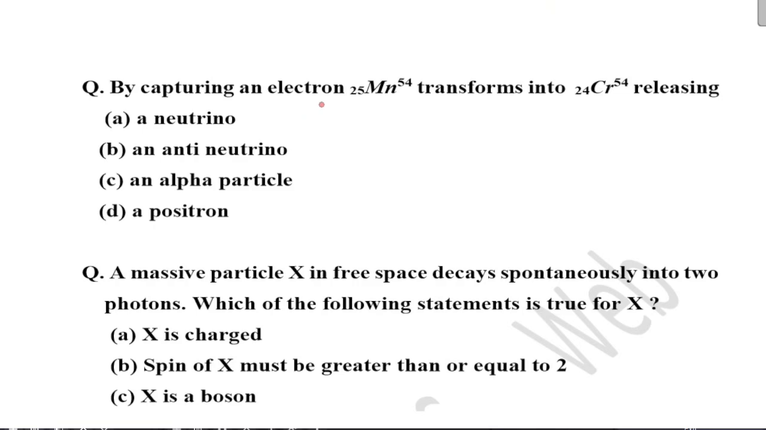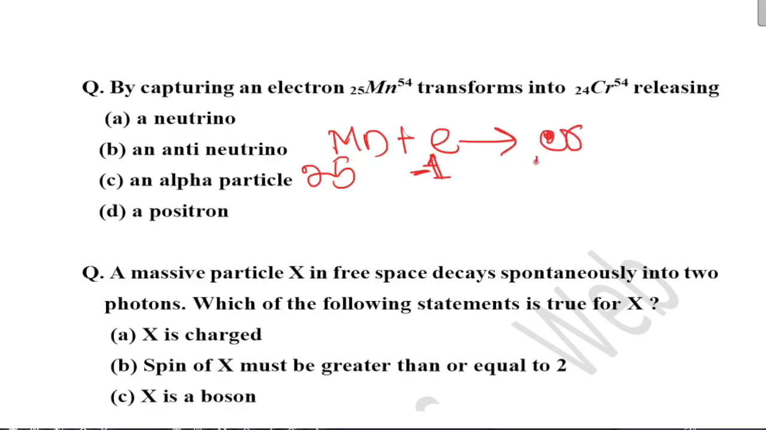Next, by capturing an electron, manganese transforms into chromium, releasing. Okay, so write down manganese 25 plus electron minus 1, chromium 24 plus. So you have to find this particle. Charge is conserved: 25 minus 1 is 24. So you have to check the lepton number.